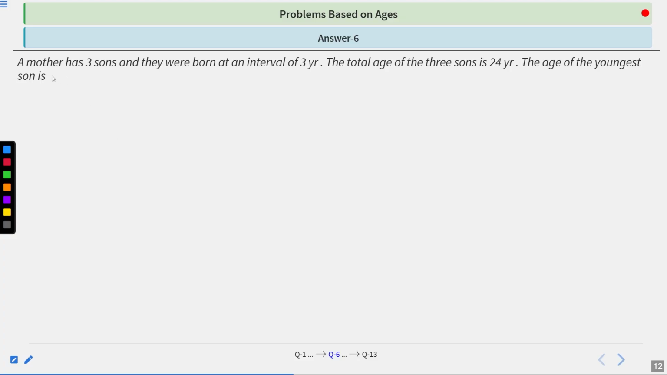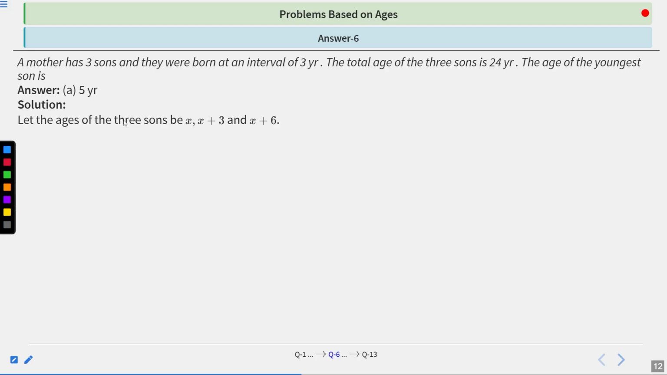So the question says that a mother has three sons and they were born at an interval of 3 years, and the total age of the three sons is 24 years. Clear? Now the age of the youngest son is, so the correct answer of this question is A, which is 5 years. Now see the solution of this question.